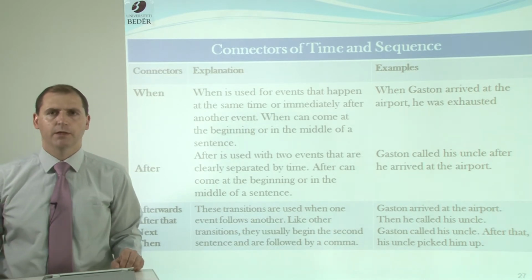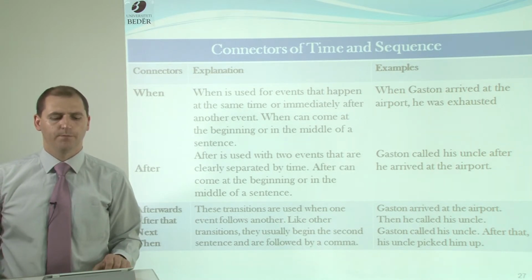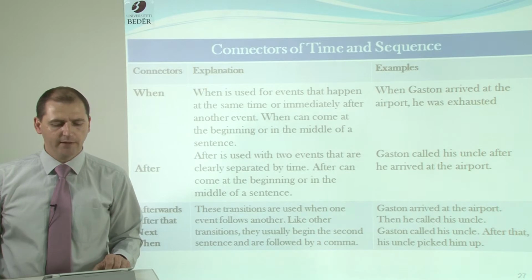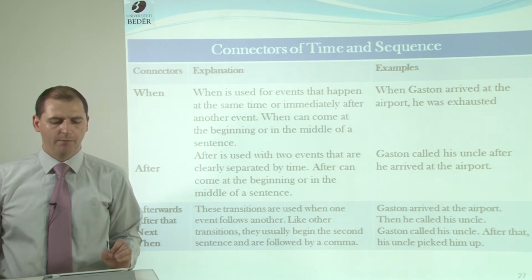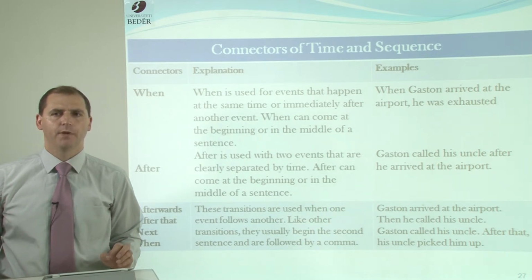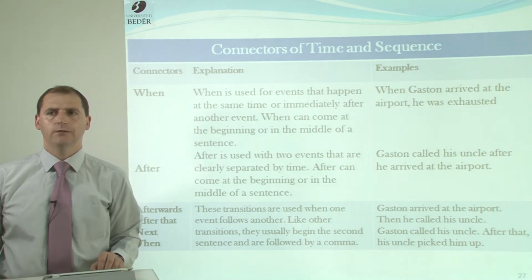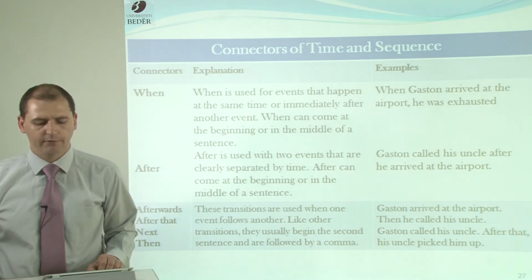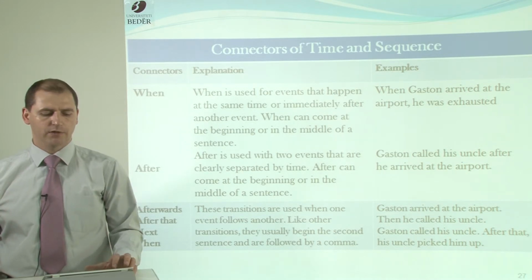Connectors of time and sequence. What are these connectors of time and sequence? When. When is used for events that happen at the same time or immediately after another event. When can come at the beginning or in the middle of a sentence. After is used with two events that are clearly separated by time. After can come at the beginning or in the middle of a sentence. Gaston called his uncle after he arrived at the airport. When Gaston arrived at the airport, he was exhausted.